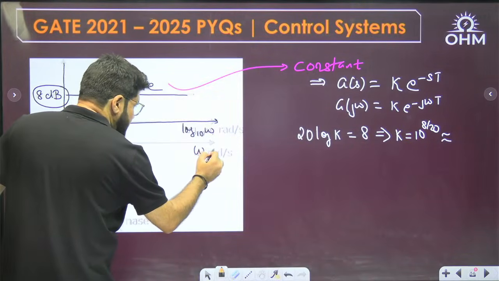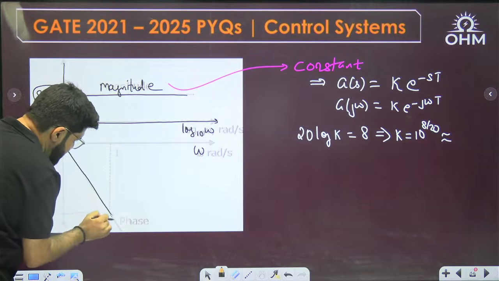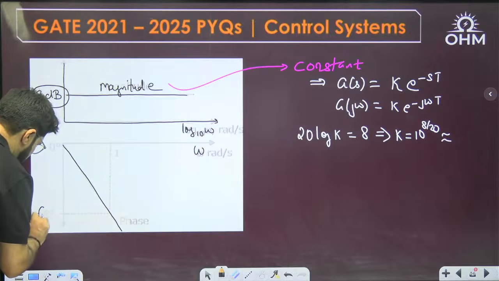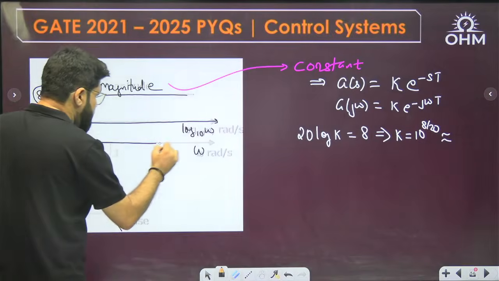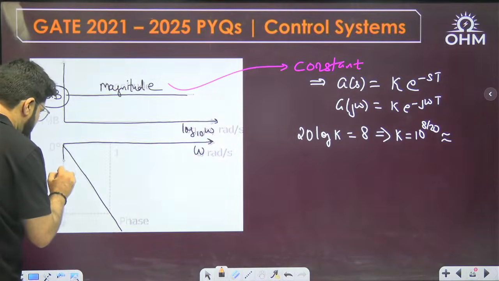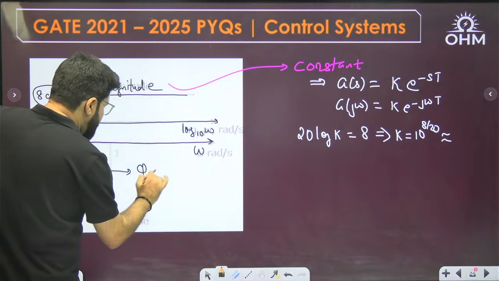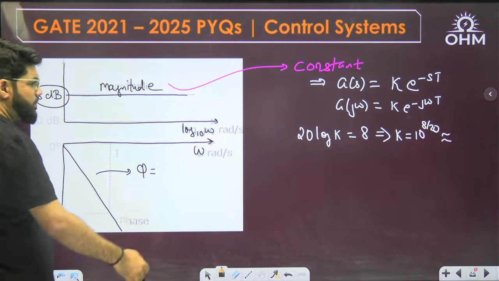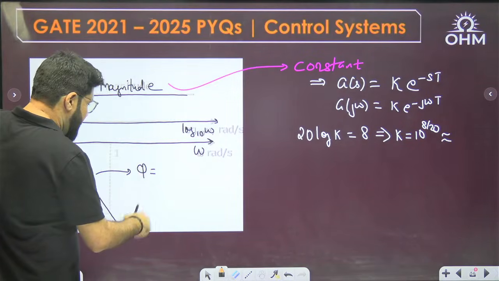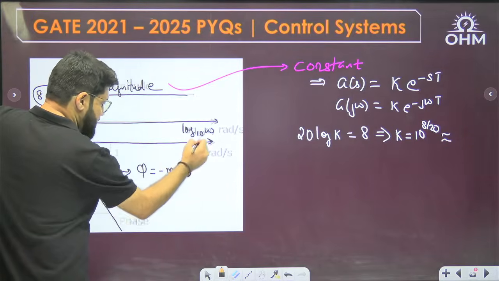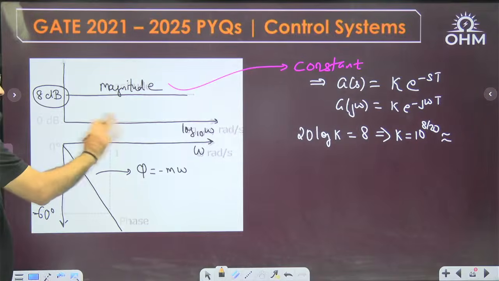The phase plot is only with respect to omega. It's a linear line, a straight line, so easy to calculate. This value given to you is -60. If it is not visible, I'm making it a little more visible. The phase plot has been plotted with respect to omega. The phase line can be written as a straight line passing through the origin, and it's a decreasing line, so the slope should be negative: minus m x, where x means omega. So phase is minus m omega.